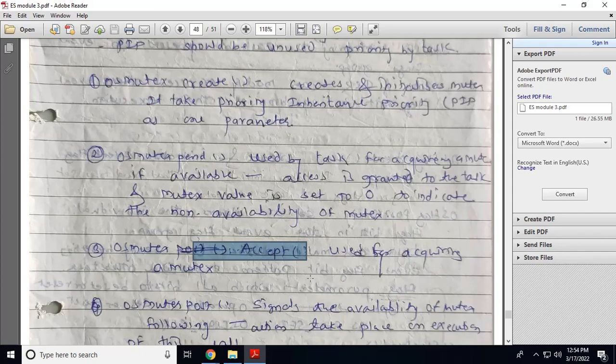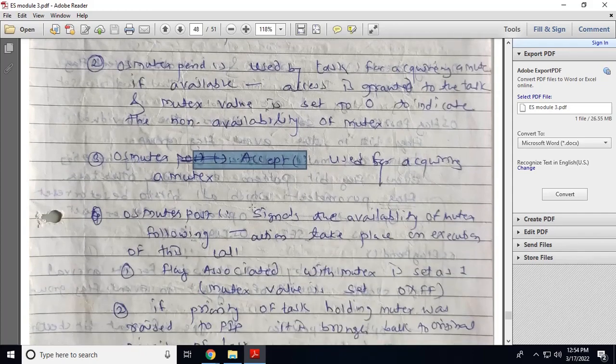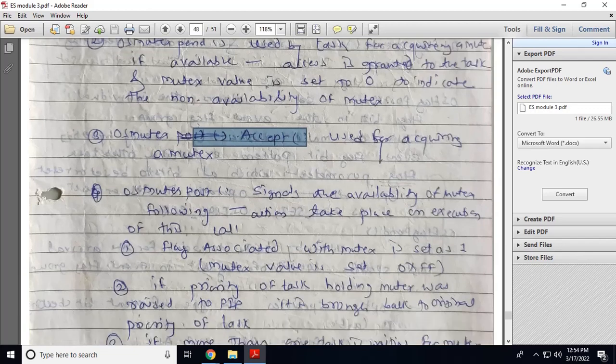OS mutex post. Whenever the mutex object is held by the task and the work is completed or the shared resource is accessed, it can call the function OS mutex post. So it will signal to other tasks that the mutex object is available, and you can access that object or the shared resource. So when you call this function, the following actions will be taken.